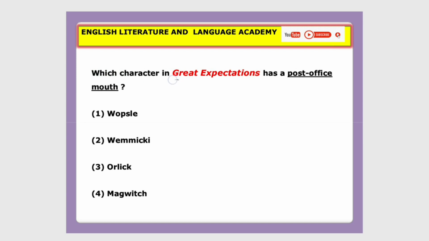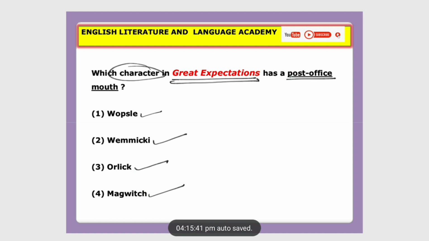Which character in Great Expectations, a famous novel, has a post office mouth? We have to identify the character. Option 1, Upsole, Wemmick, Orlick, Magwitch. Identify the character who has a post office mouth. The answer is Wemmick. The full name of this character is John Wemmick.